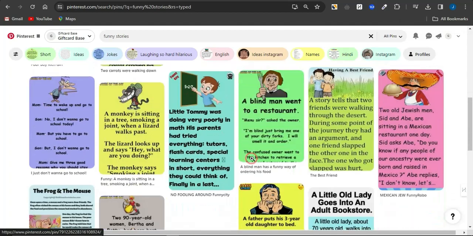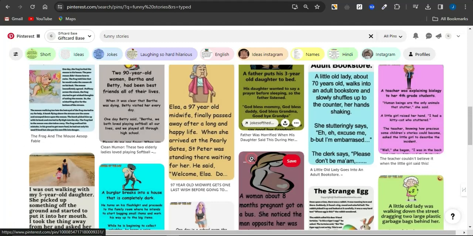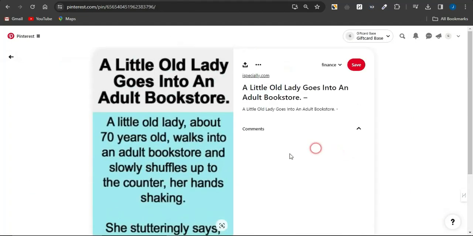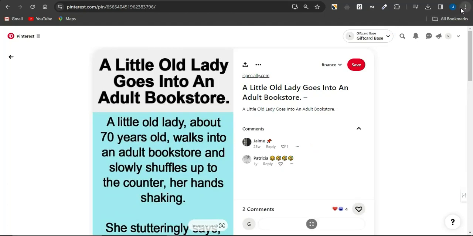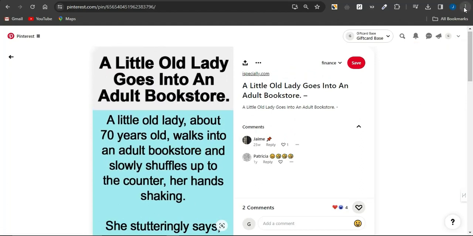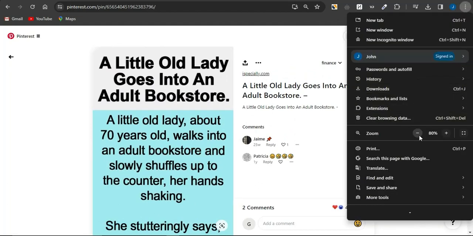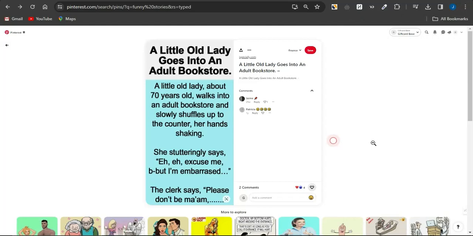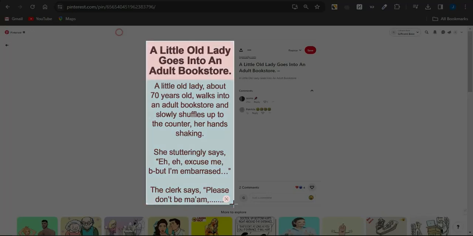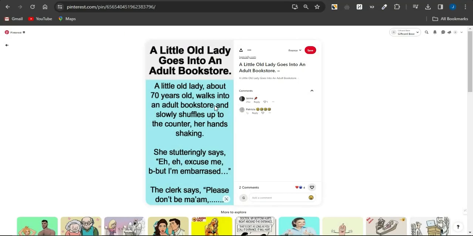Now supposing I want to just simply select a very cool post right here, I can just simply select a very cool post such as this one. If I just select this post right now, what I want to do is just simply to edit this particular or screenshot this particular post. So I'm just going to go into reducing the size of the font right now so that I can actually get a better view. So guys, I'm actually going to leave this as it is, then go on to screenshotting this page right here. So once you actually do screenshot this right now, I'm just gonna grab only this section having the write up.